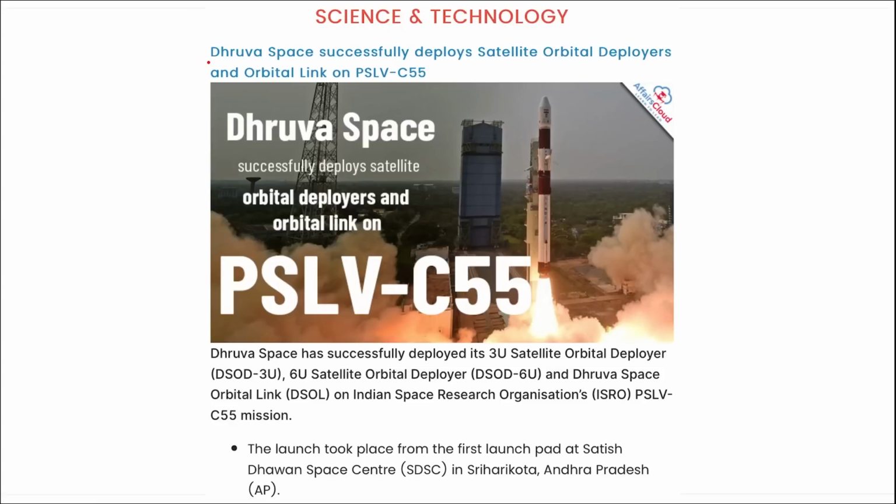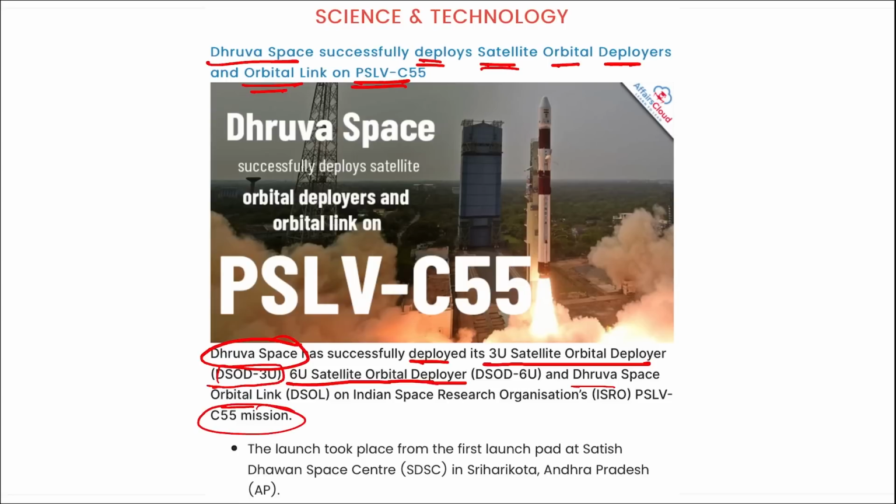Next is Dhruva Space successfully deployed satellite orbital deployers and orbital link on PSLV C-55 rocket. So it is Dhruva Space. They have deployed 3U satellite orbital deployer, that is DSOD 3U, 6U satellite orbital deployer, and Dhruva Space orbital link on an ISRO PSLV C-55 mission.